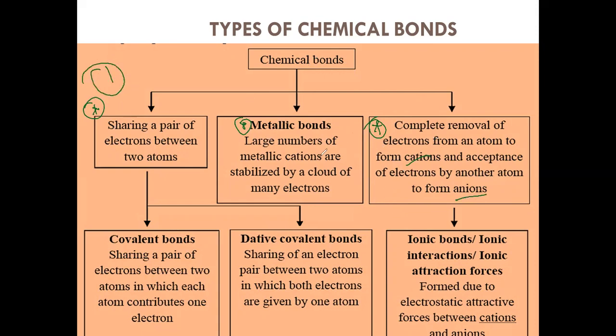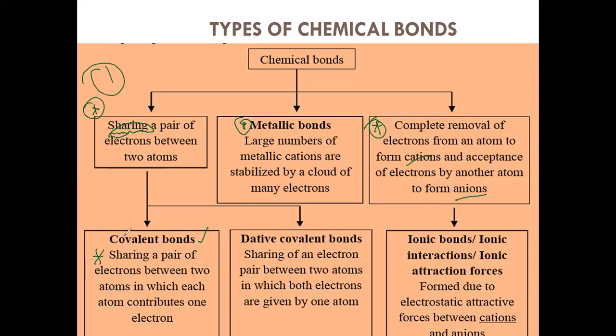It's not new. We have studied chemical bonds earlier, right? What is meant by sharing a pair of electrons between two atoms? The word share, you can simply understand what it means. That is the covalent bond. What is meant by the covalent bond? Sharing a pair of electrons between two atoms in which each atom contributes one electron.